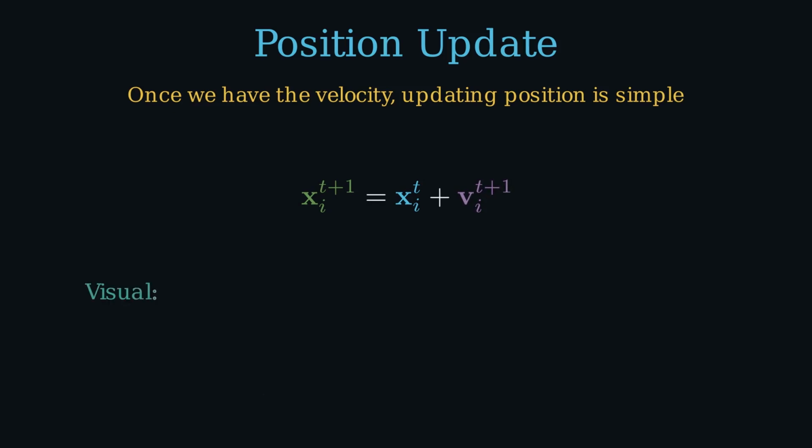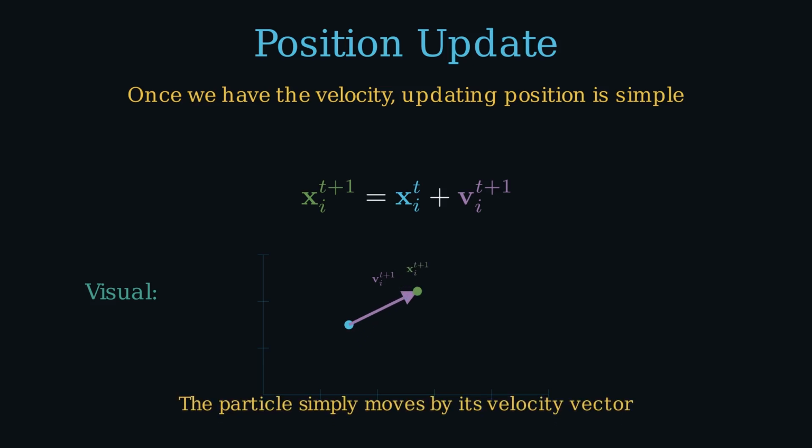Here's the particle at its current position. Here's the velocity vector we just computed. The sum of all three forces. The particle moves by exactly that vector. New position, new evaluation, new potential personal best. And then the whole cycle repeats. Velocity update, position update, evaluate, compare, repeat for every particle, every iteration.